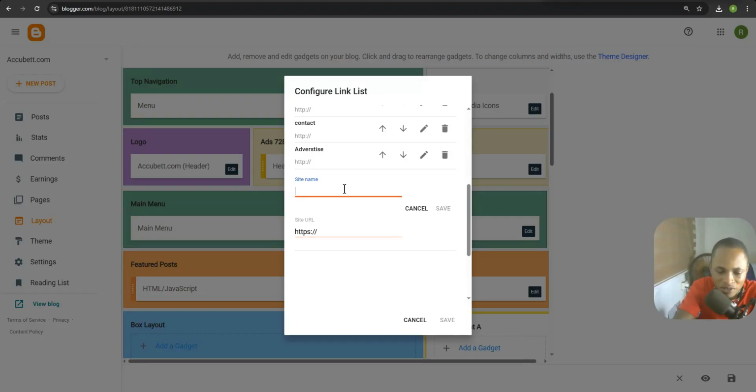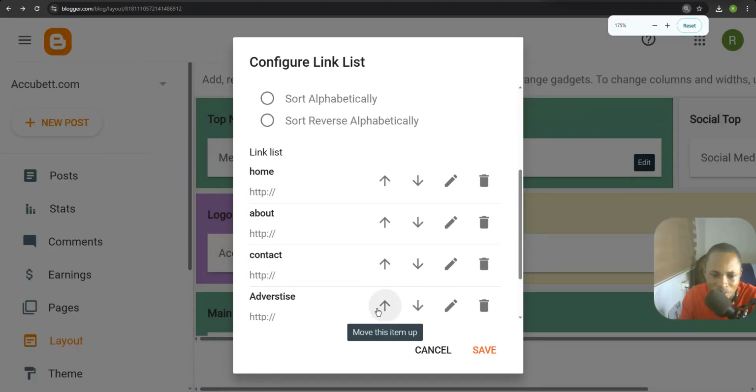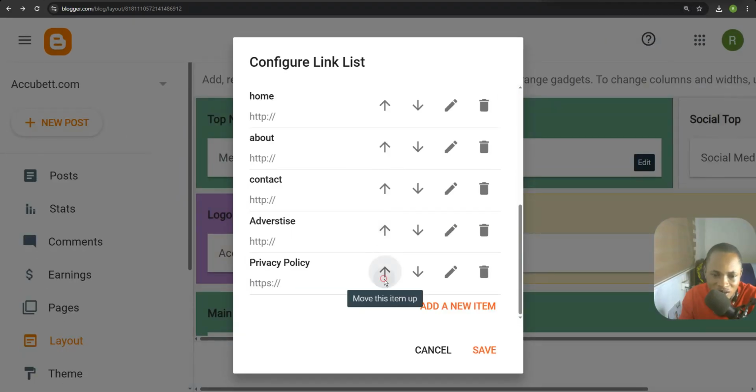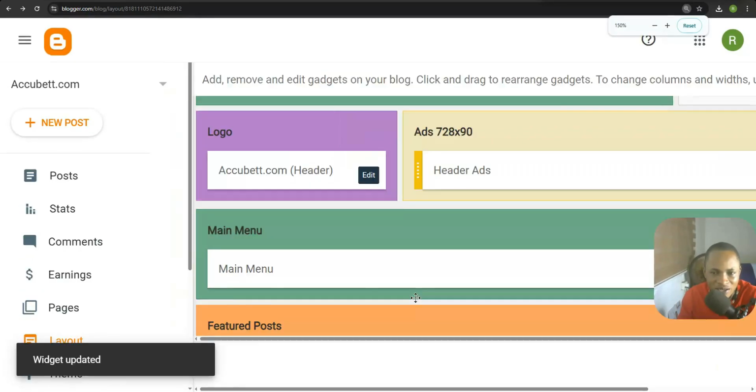and this privacy policy, right? Privacy policy. Okay, every professional website must have all these things. And cookies. This is where you are going to add all your cookies. So if you want to move something upwards, you click on this arrow button over here, and it's going to move upwards. So this is how you edit everything over here.